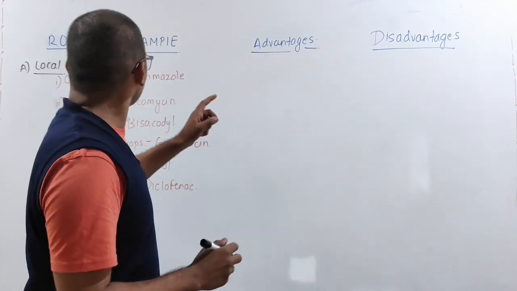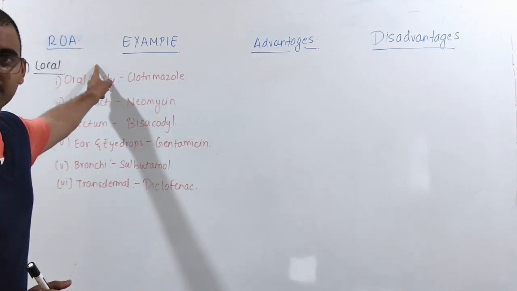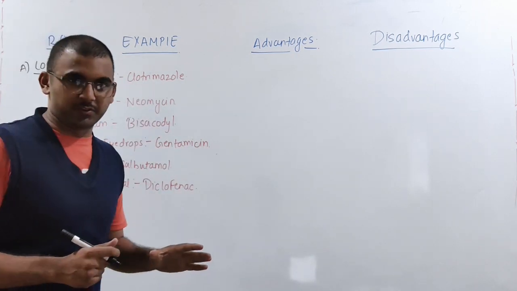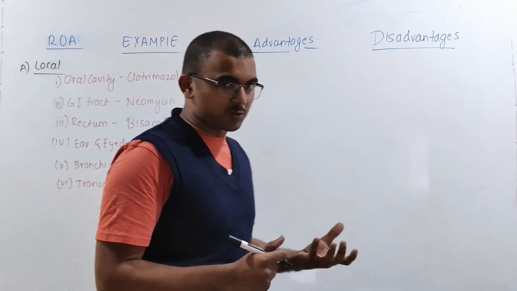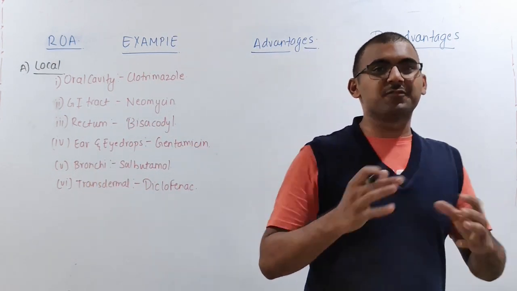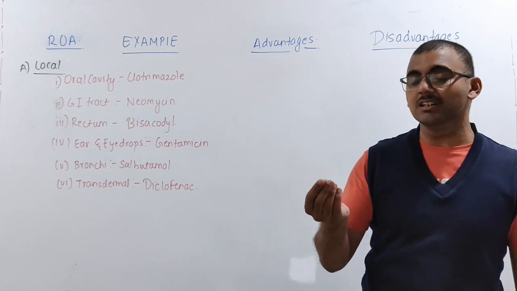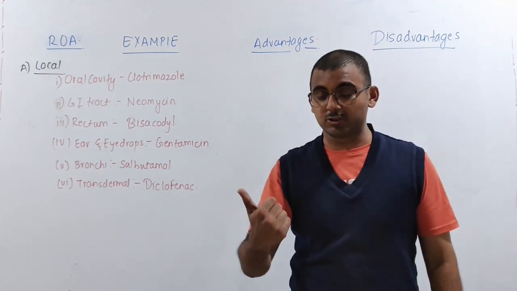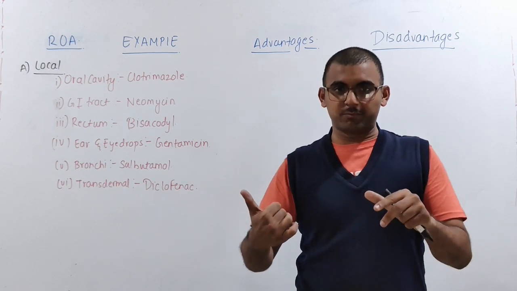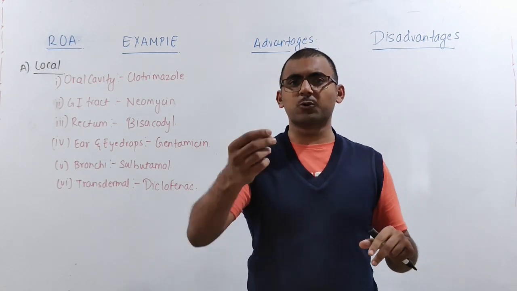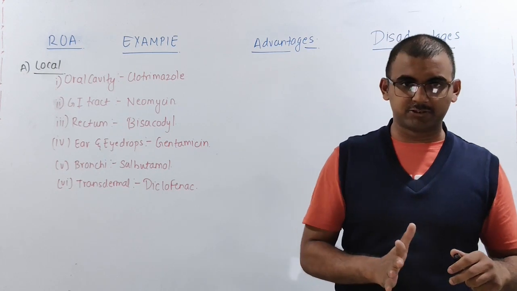Now here, if we talk about route of administration, we have divided it into local and systemic routes of administration. So what does local mean? Local is nothing but on the surface, in the sense that it's not going to enter inside the blood vessel. Whereas in the systemic route of administration, those drugs are the ones which are going to enter inside the blood circulation.